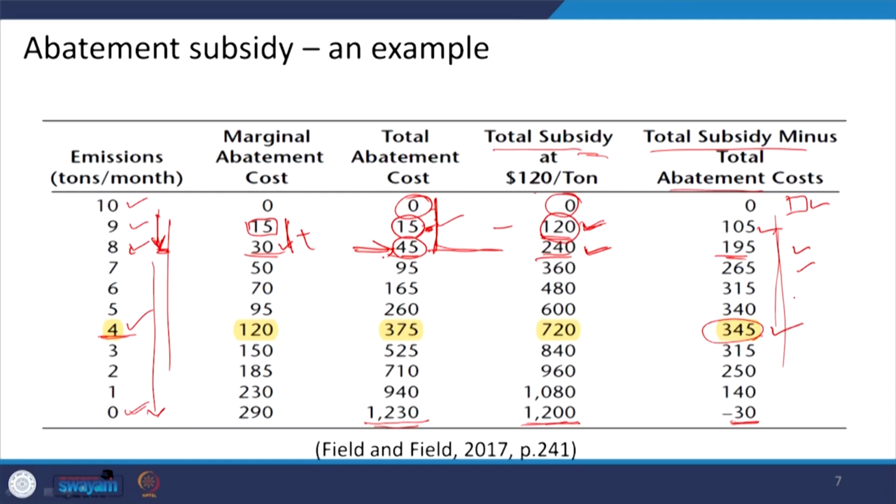So, that means the firm will be considering to reduce this much of emissions and will be considering to generate 4 tons of emissions per month, and by doing so it will be maximizing the total revenue from abatement cost and the subsidy as well.